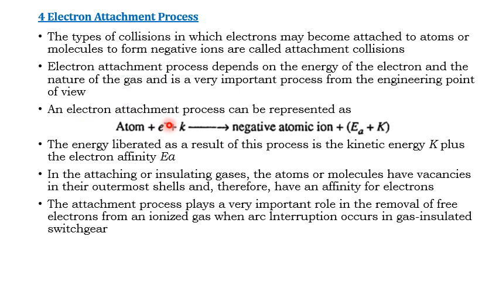The electron attachment process is represented by the equation given here. This is an electron, this is an atom, and this is a liberated electron and an ion. All of these are attached together, and then a negative atomic ion is formed.